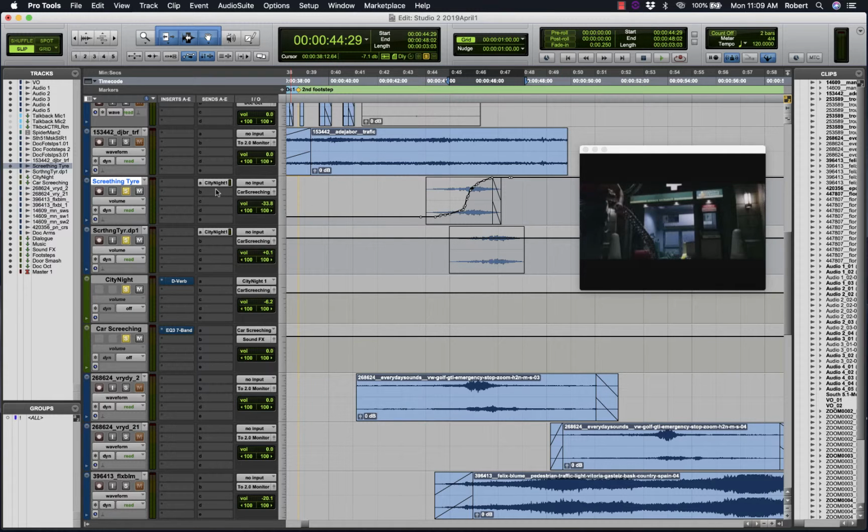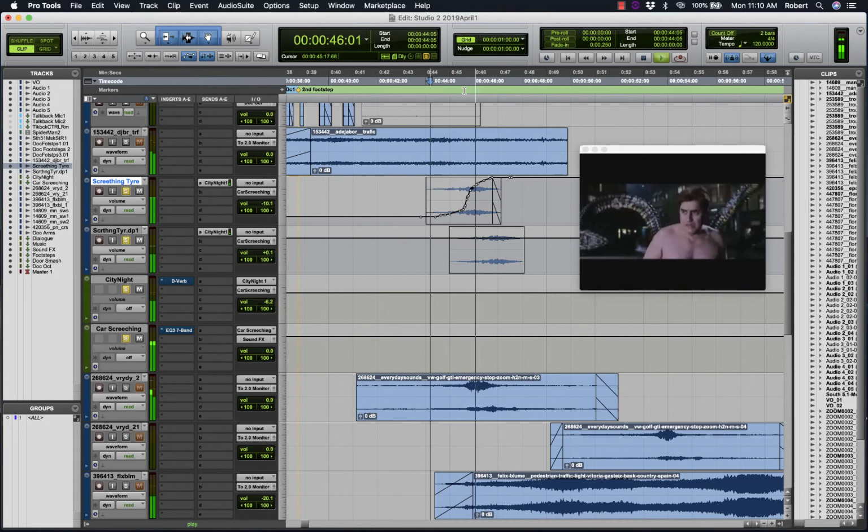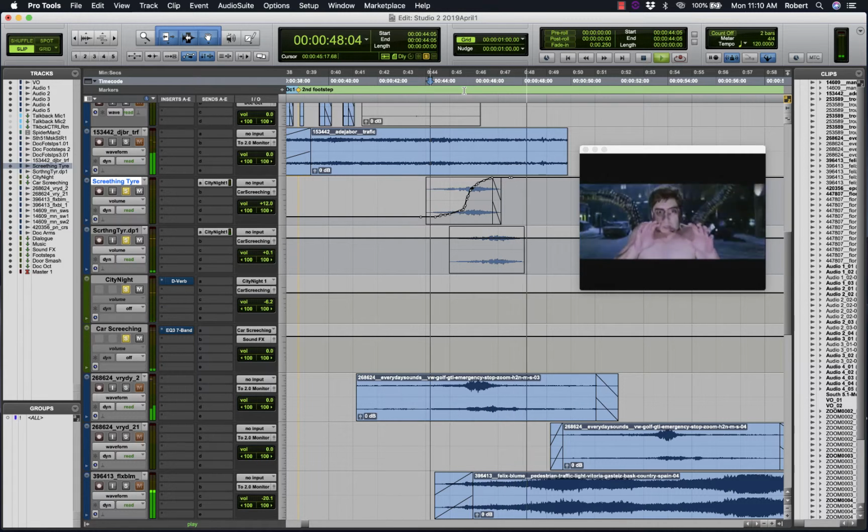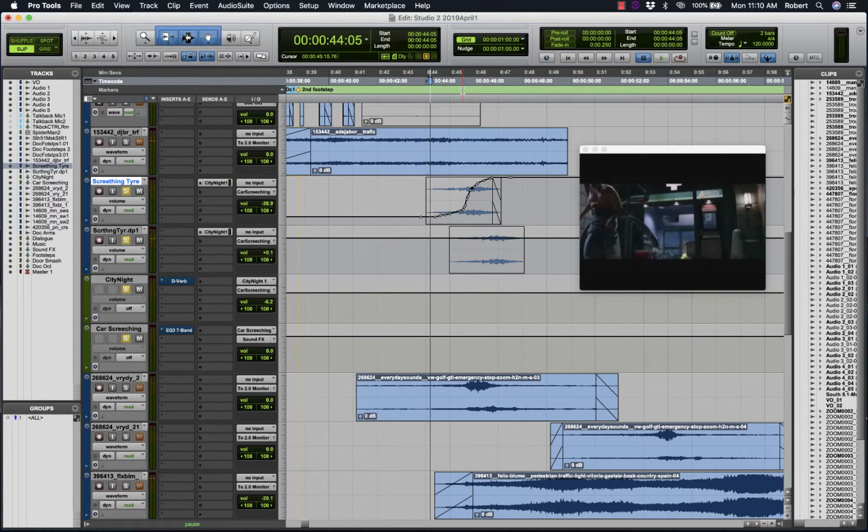What I've done here is for the first car screech, I've automated the level. So there is no reverb applied to either of these tracks yet. We are just hearing Screaming Tire 1 and Screaming Tire 2. Once more.